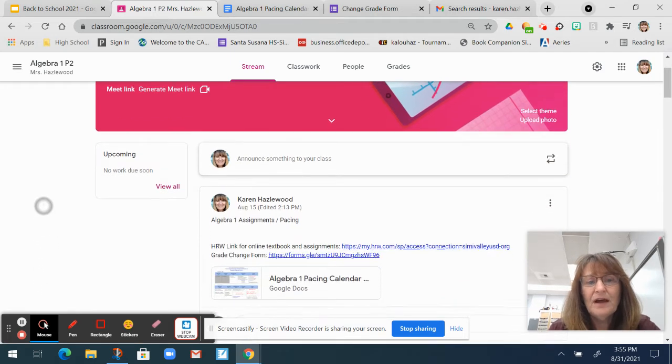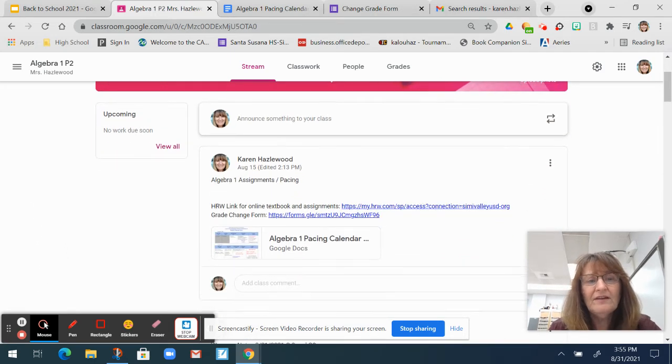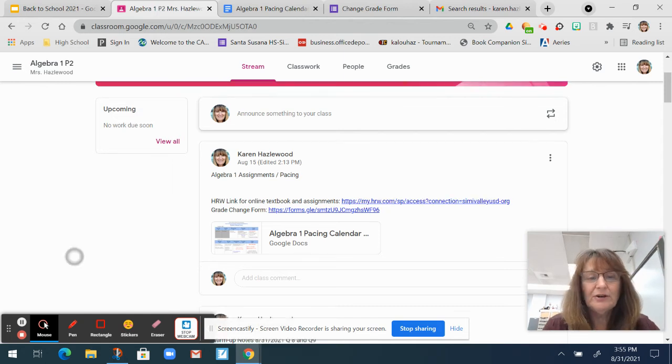I always try to pull this up at the top. This is just our pacing calendar of what I'm going to be teaching. The first link here is the textbook online, the HRW. The second link is the grade change form, which I'm going to be talking about a little later.